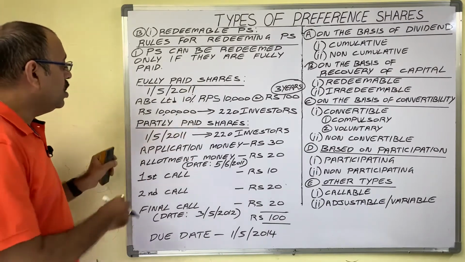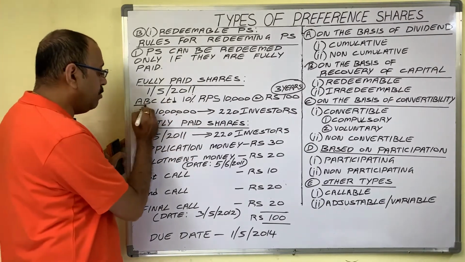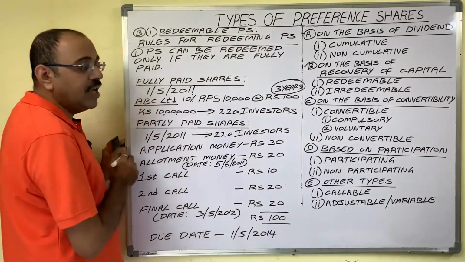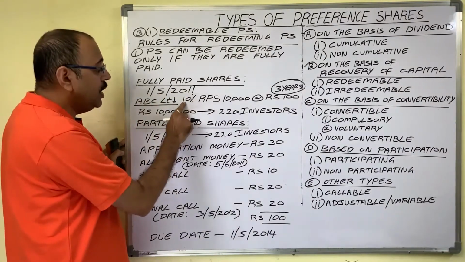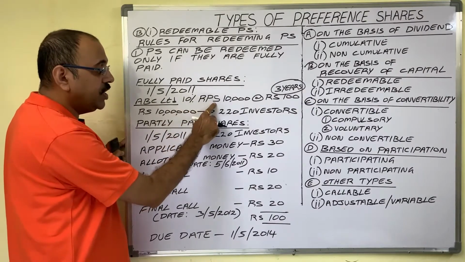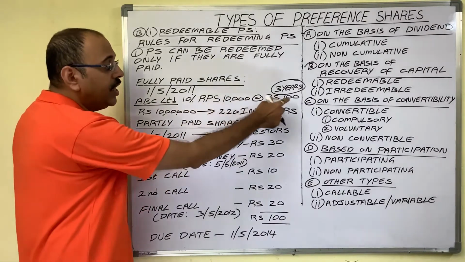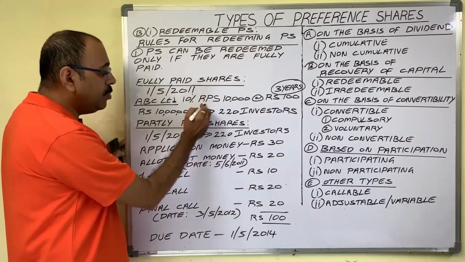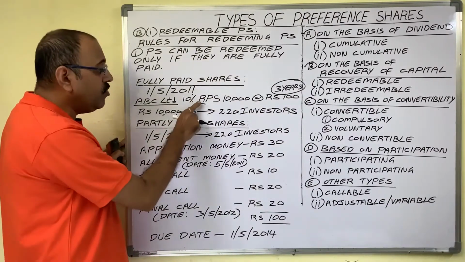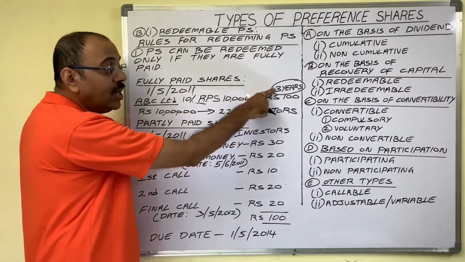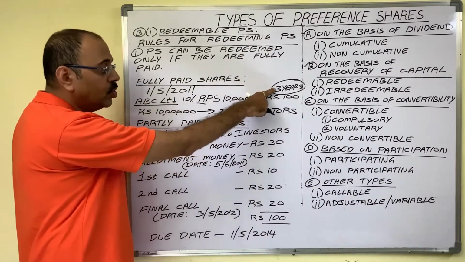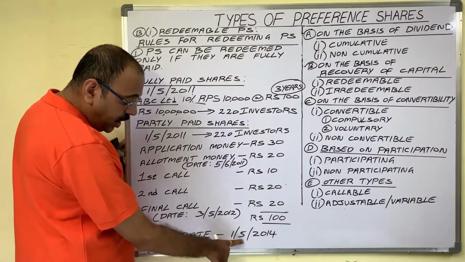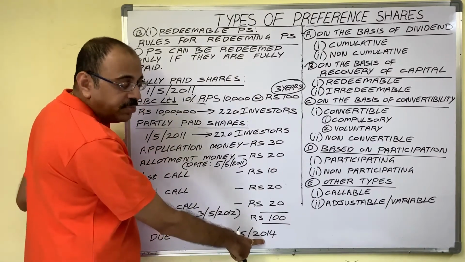For example, ABC Limited, a public limited company, on 1st May 2011 issued 10,000 10% redeemable preference shares at the rate of 100 rupees each. So these are redeemable preference shares now. The company wants to redeem them after 3 years, so the due date of these shares will be 1st May 2014.